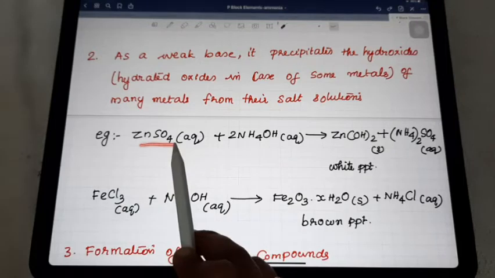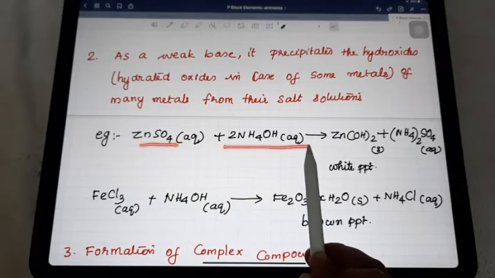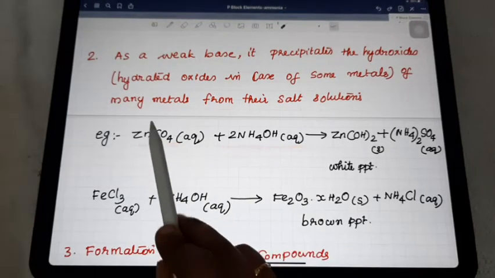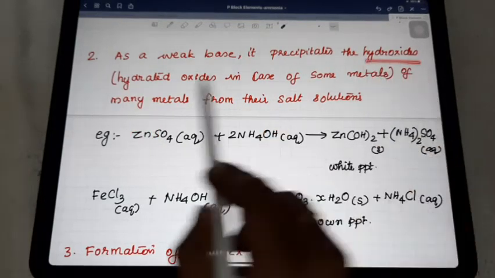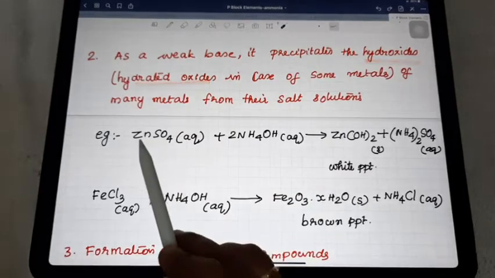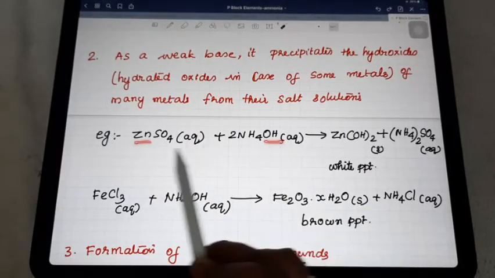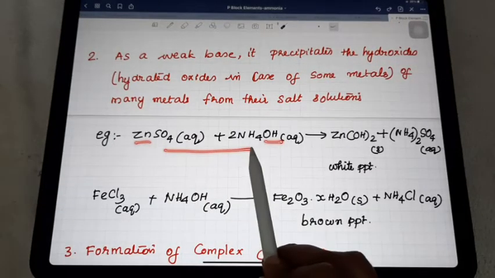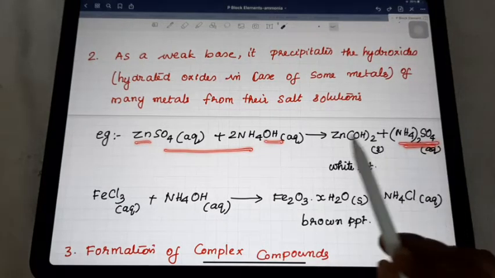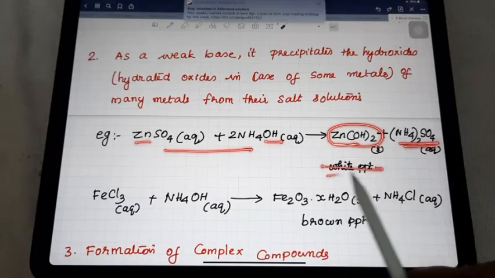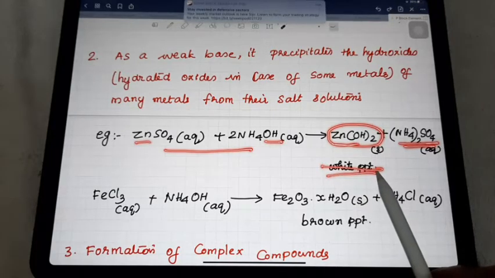Zinc sulfate is a metallic salt solution. When it reacts with the weak base, the aqueous solution of ammonia, zinc hydroxide is formed. We said either hydroxide or hydrated oxide, so here hydroxide is resulting, and the rest of the portion you have to join here, that means ammonium sulfate is forming. This hydroxide is a precipitate formed here. This is one of the chemical reactions.